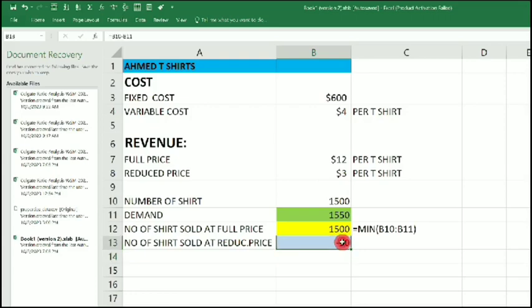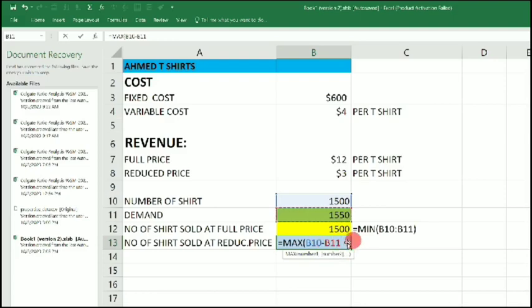So how do we make this 0? We come back here. We delete this. We use equals MAX. What we are going to use is something like a logical test. Normally the equation should be number of shares, which is 1,500, minus the demand, which is 1,550.